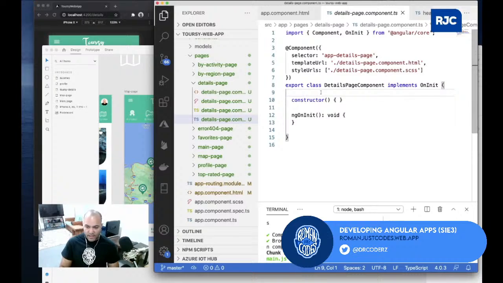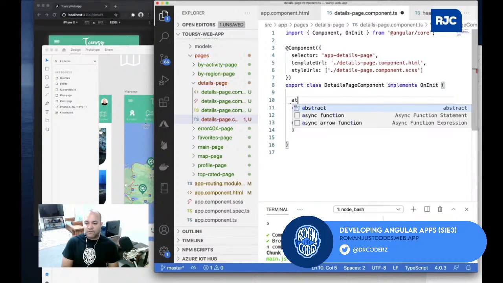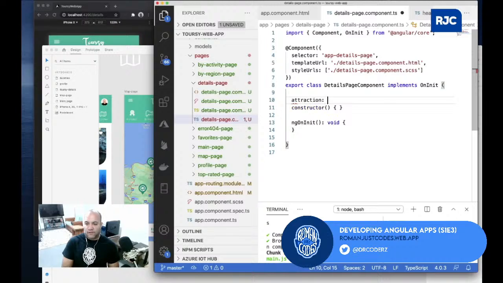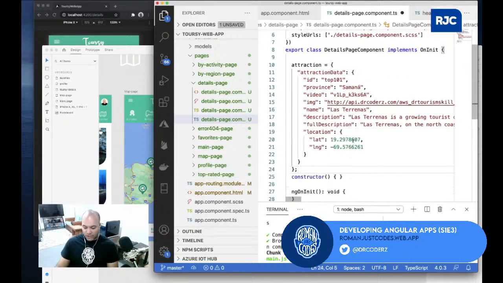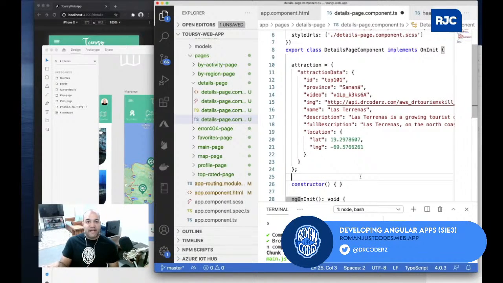So here I'll add attraction, and then I'll just paste the object that I have. It will pretty much be the same type of object that you will receive, whether you do it via a service. Anyway, you will have just one single selected object at a single point, so you want to keep it like this.